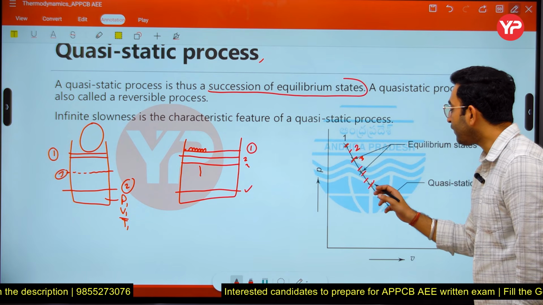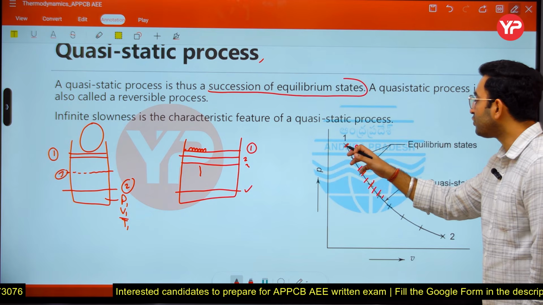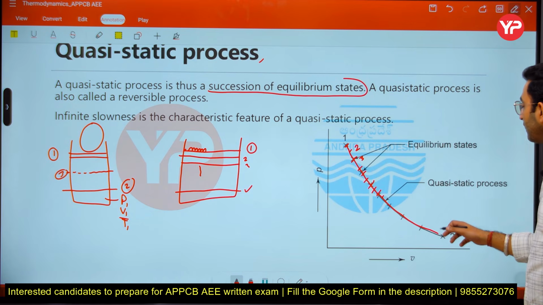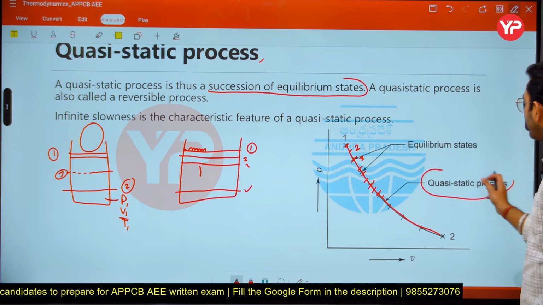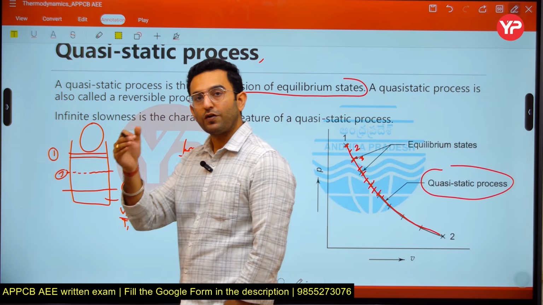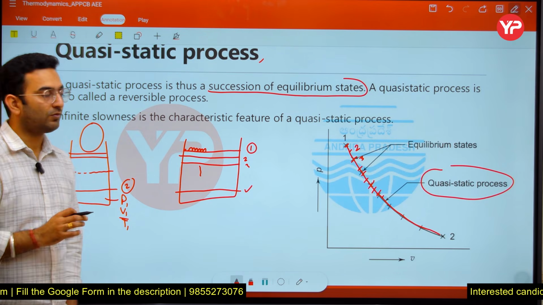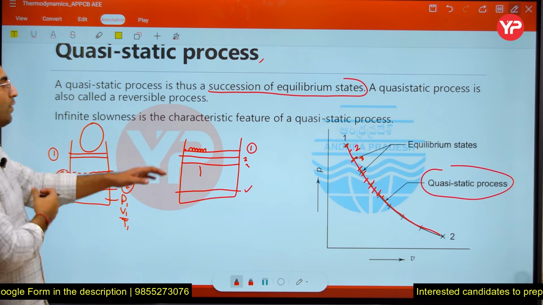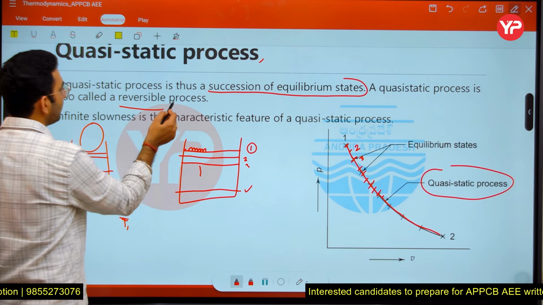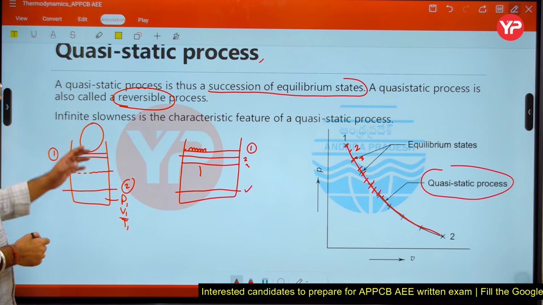As the different states are getting achieved, you are getting different points, and if you join all of those points, you get a defined process, which is known as the quasi-static process. Why quasi-static process? Because it represents a succession of equilibrium states. It has the characteristic of infinite slowness. Generally, the quasi-static process in thermodynamics is considered as a reversible process. Quasi-static process is generally considered as a reversible process.